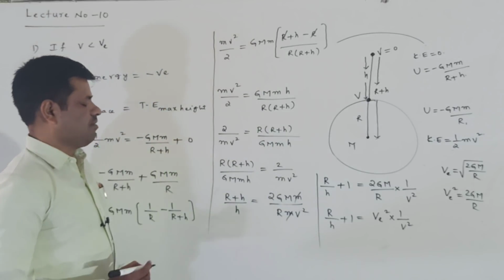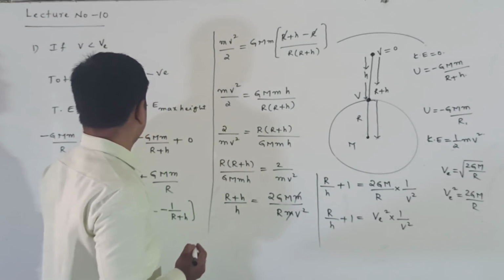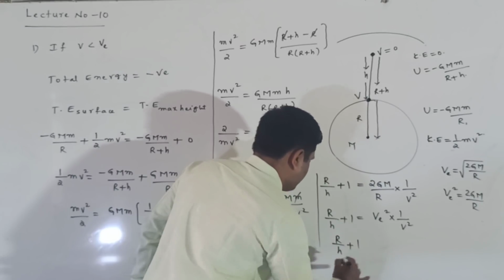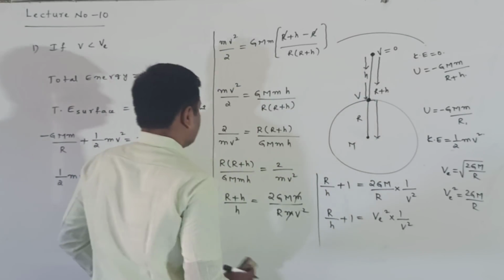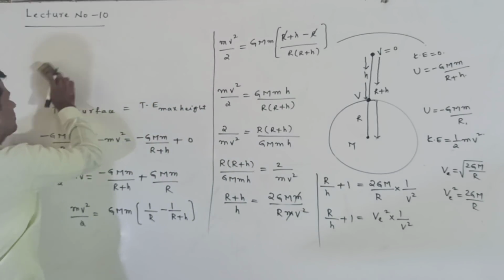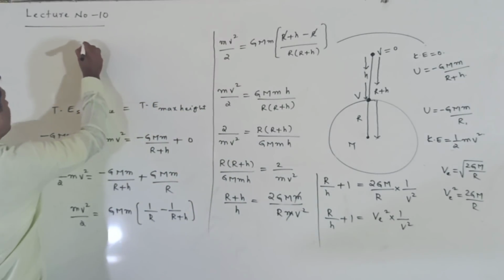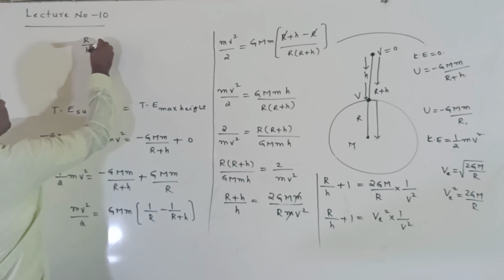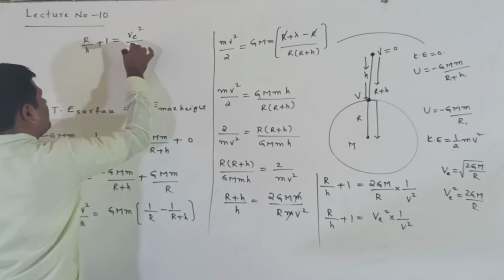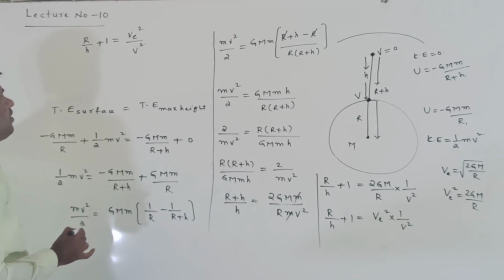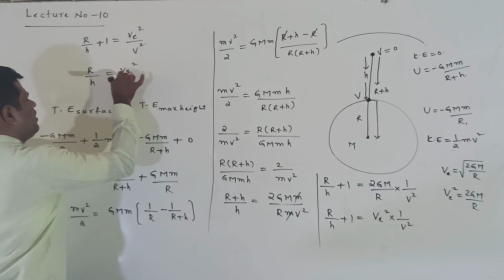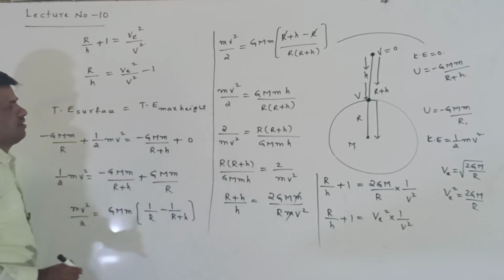Now from this we are getting here R by h plus 1 is equal to v_e square by v square. From this, R by h is equal to v_e square by v square minus 1.